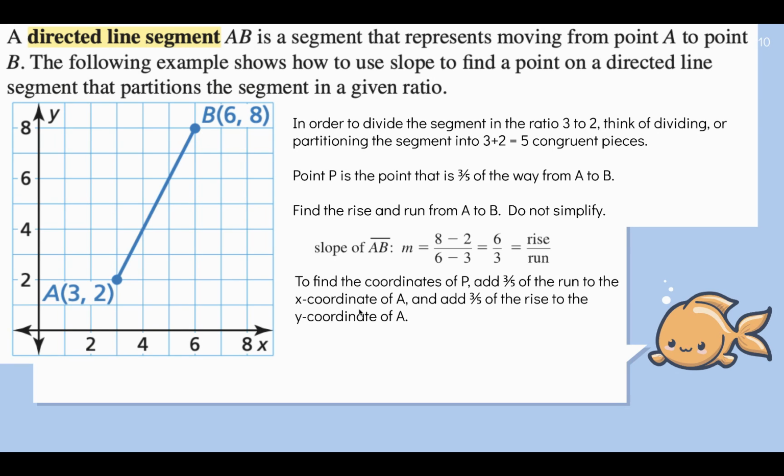Now, to find the x-coordinate of point P, so point P is somewhere on here. Maybe we're just going to estimate it somewhere around here. But to find the x-coordinate of P, what do we have to do? We have to add 3/5 of the run. So we're running 3, so we want to go 3/5 of the run, and we want to add 3/5 of the rise. That is how we're going to find point P that's somewhere on this line segment.